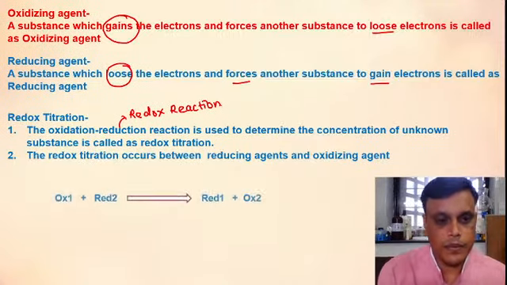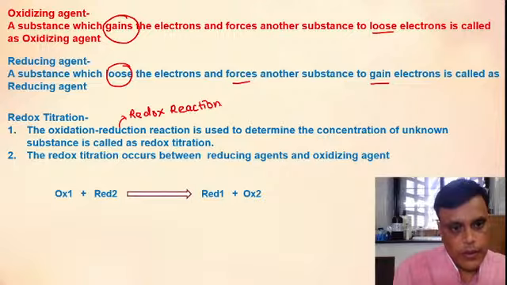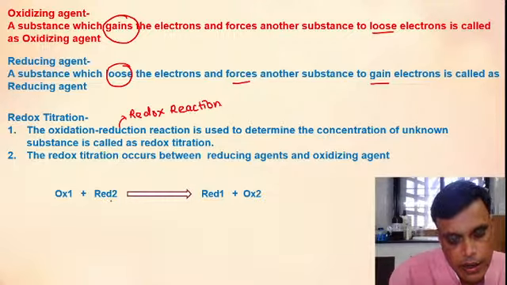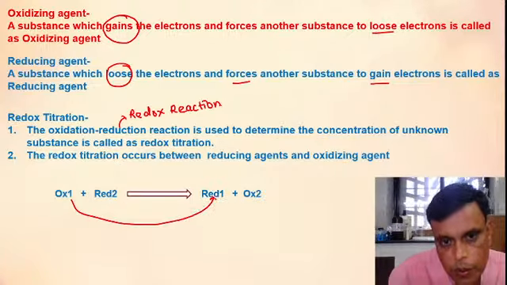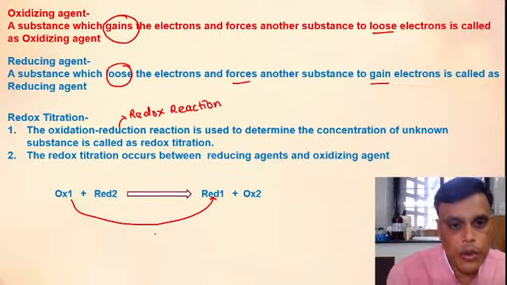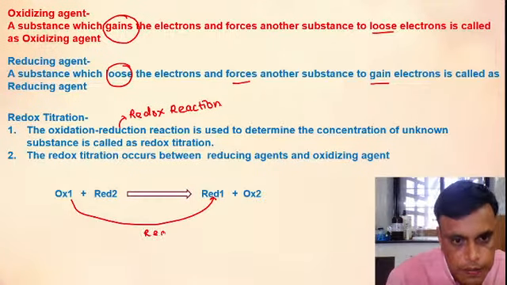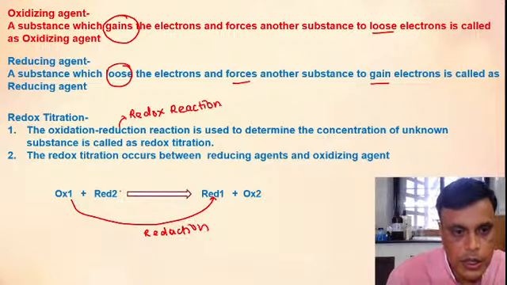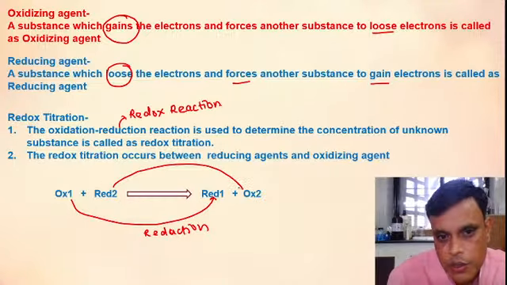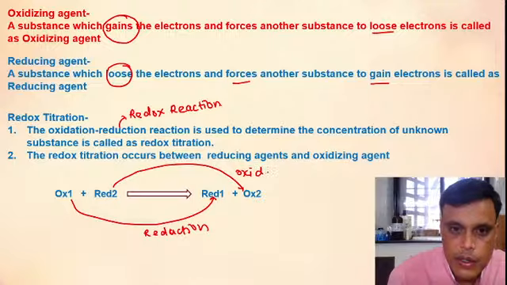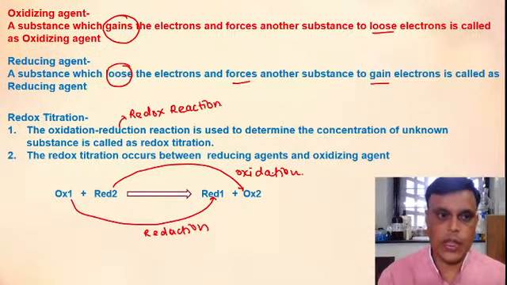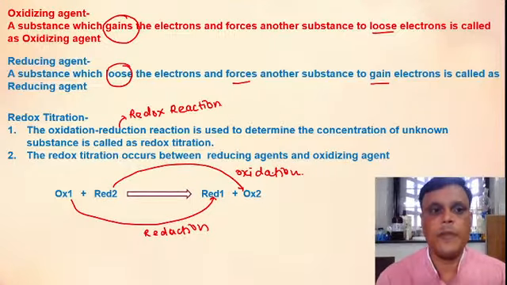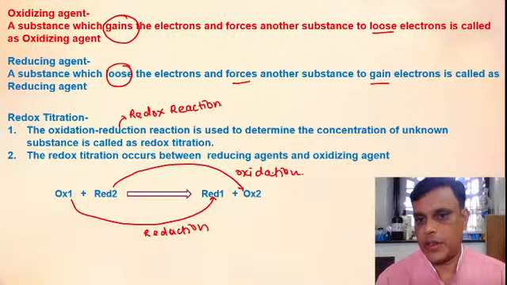For example, if you see here ox1 is there, reduction 2 is there, it will give you reduction 1 and ox2. So here ox1 will get reduced to reduction 1, so here reduction takes place, and this reduced 2 will get oxidized to ox2. So here oxidation takes place. So this is the redox titration. For example, K2Cr2O7 and KMnO4, all these are used in redox titration as oxidizing agents.